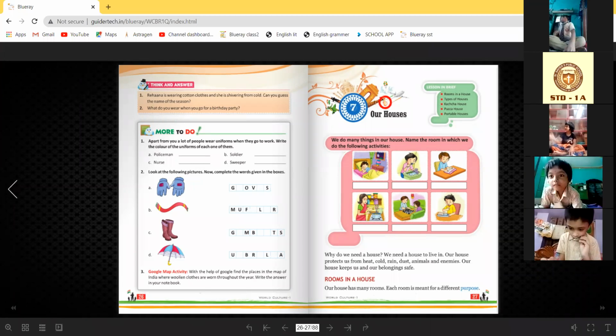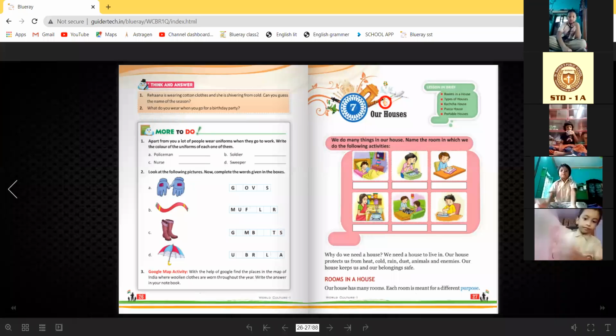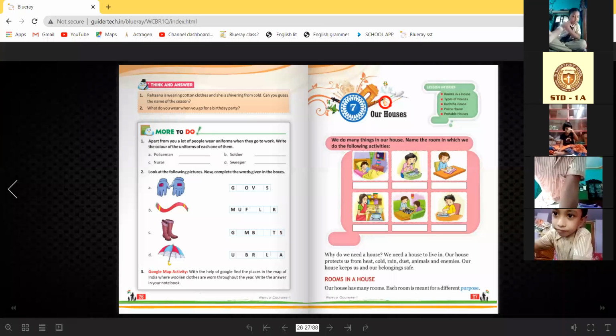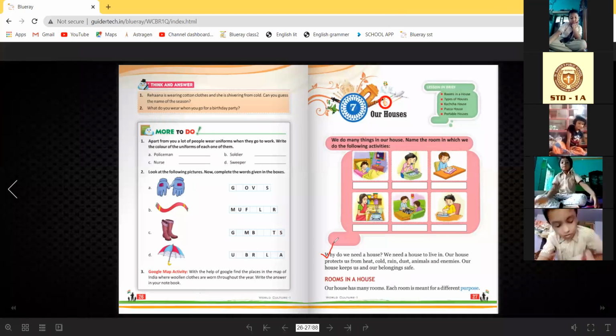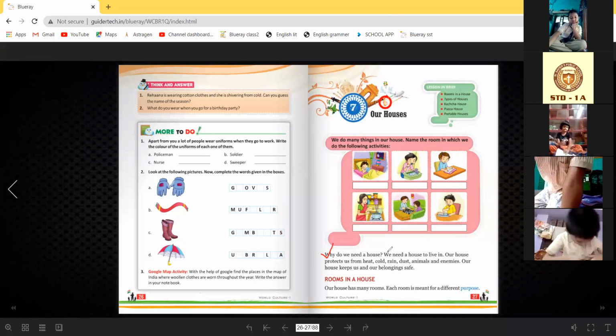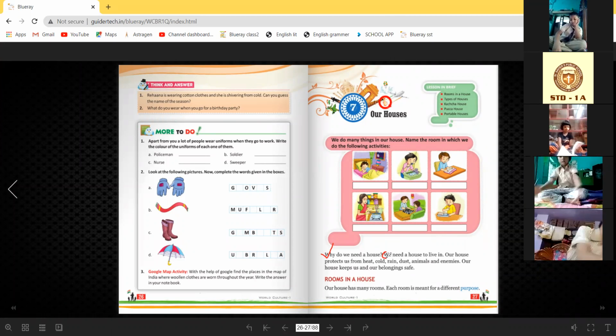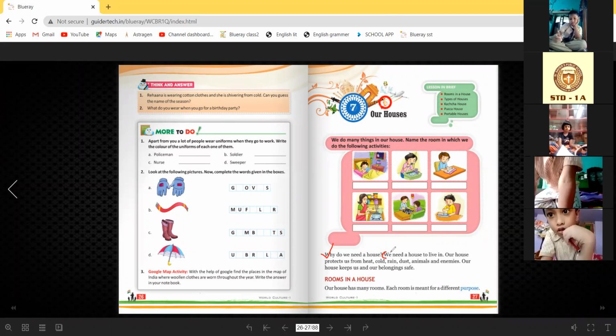We do many things in our house. Now, first we have to understand why we need a house. That is the first question that comes to our mind. Why do we need a house? The answer is written here. You can check it out. We need a house to live in.